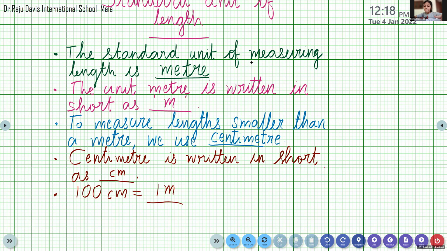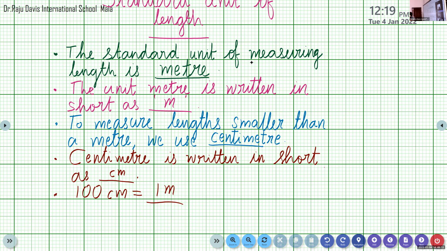Prarthana, will you read the points we discussed today? The first point: the standard unit of measuring length is meter. The second point: the unit meter is written in short as m.